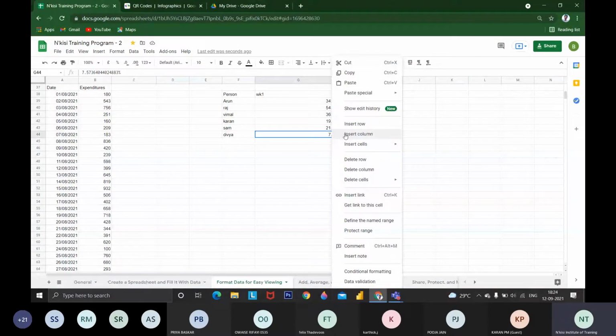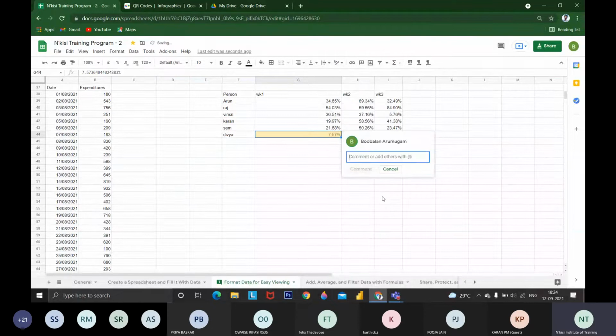Yeah, there is a 7%. I can ask Divya directly, commenting to her, why is your performance so low? Then I can mention their mail ID. If we mention them, it is optional.